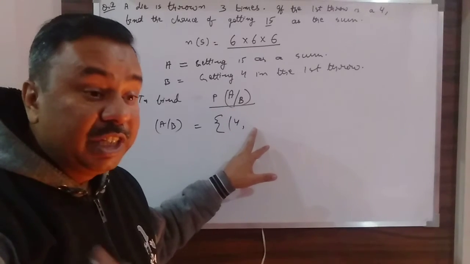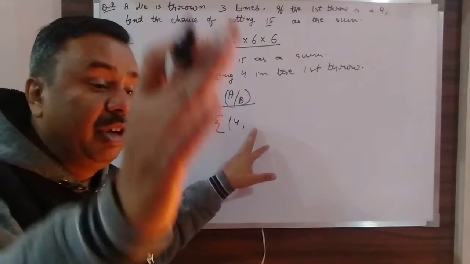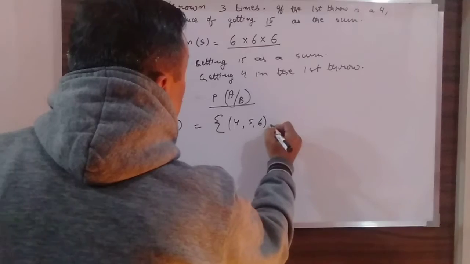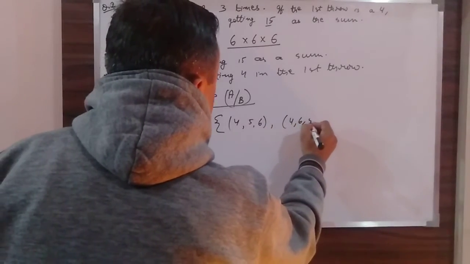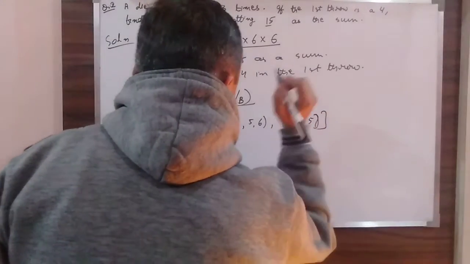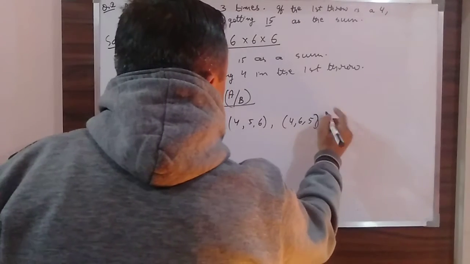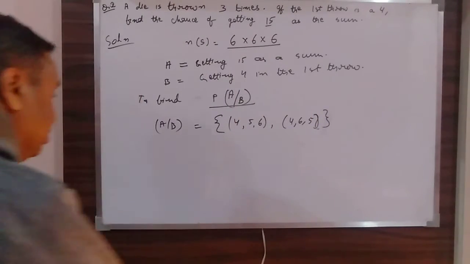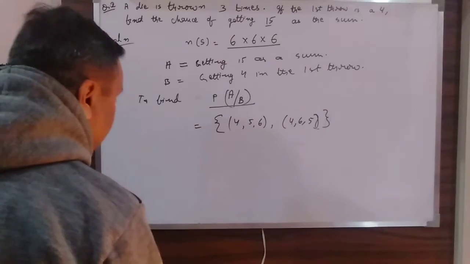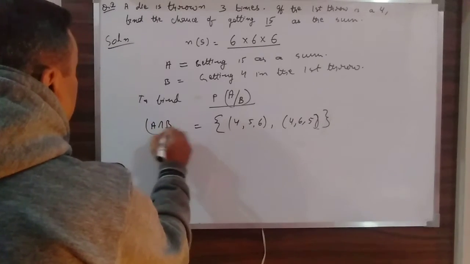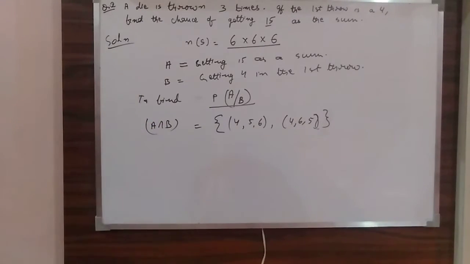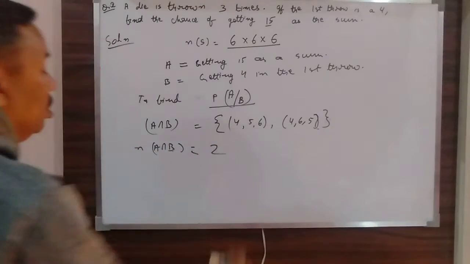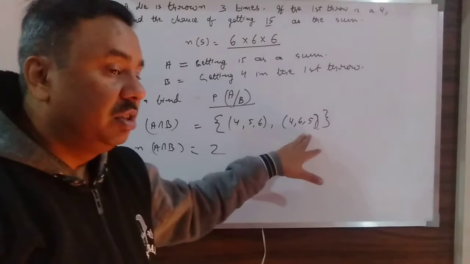A die has only 6 faces, so the maximum value it can give is 6. So it can be 4, 5, 6, or the second option can be 4, 6, 5. This is your A intersection B, when both conditions are satisfied. So n of A intersection B will be 2. There are only 2 elements in this.